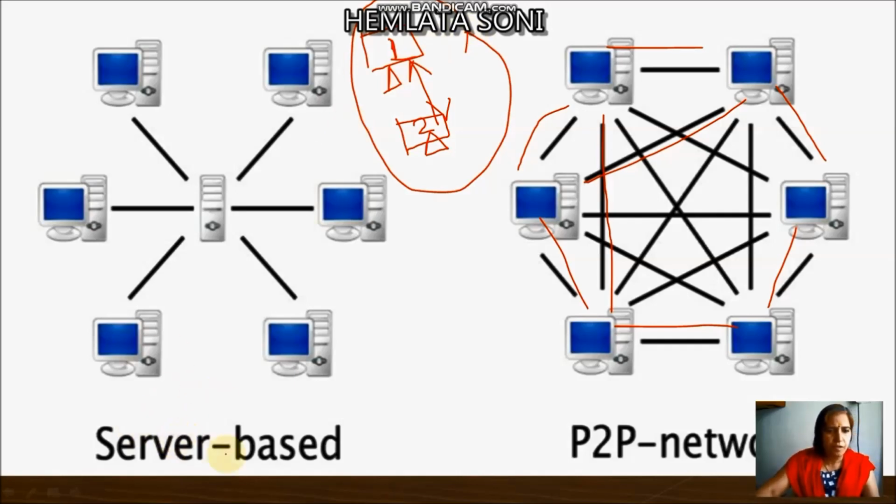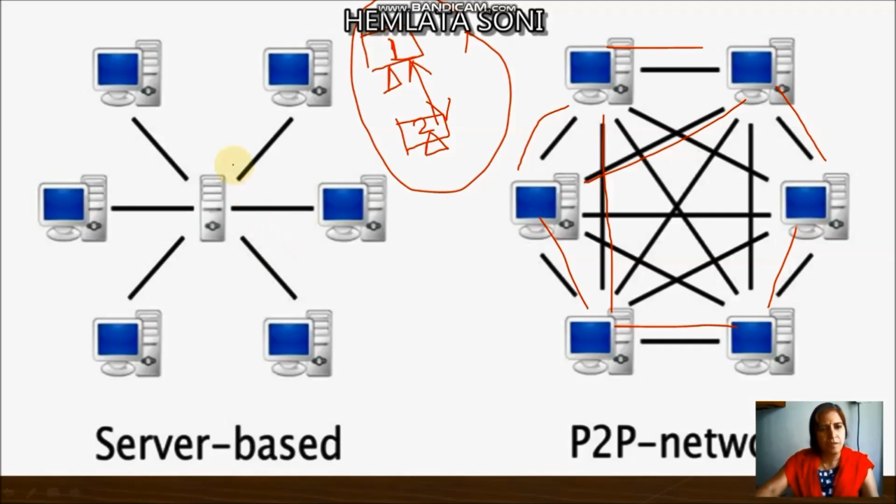Next one, server based. Server based is different from the peer-to-peer networking system. In server based networking, one computer becomes a server, a computer having more processing power, more storage power, and more software storage that can serve other computers.